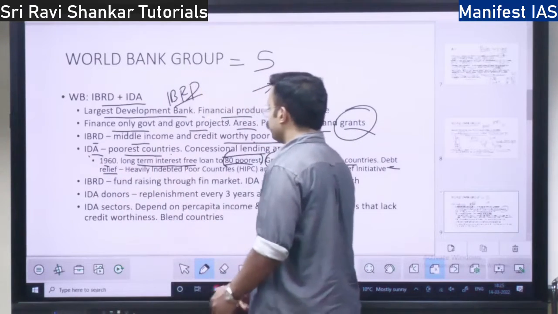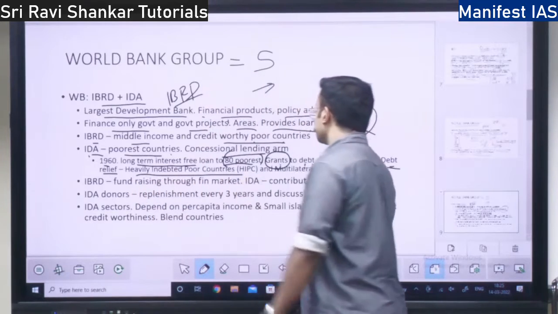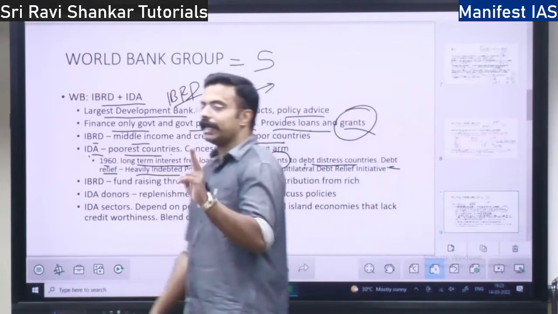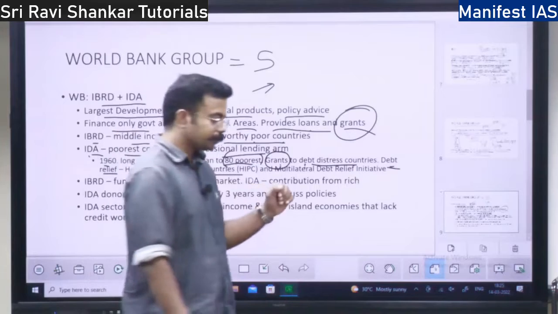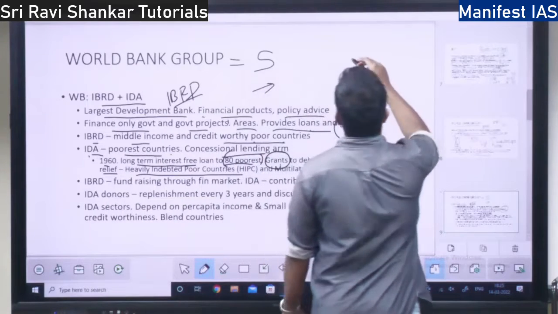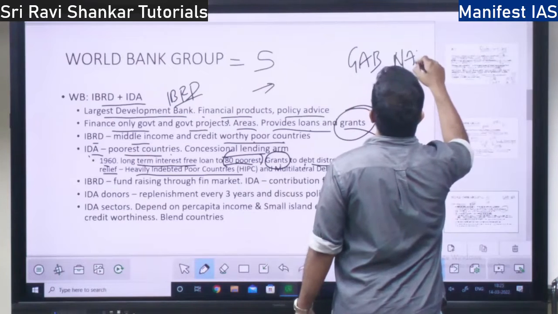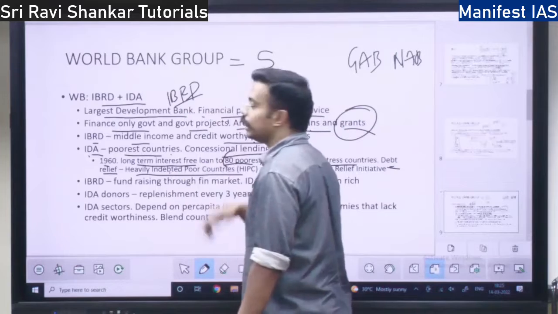To whom are they going to give debt relief? Heavily indebted poor countries. And Multilateral, so debt relief will be given under two initiatives. Just like, see, the IMF has this GAB and NAB. Right? Similarly, the World Bank has heavily indebted poor countries.